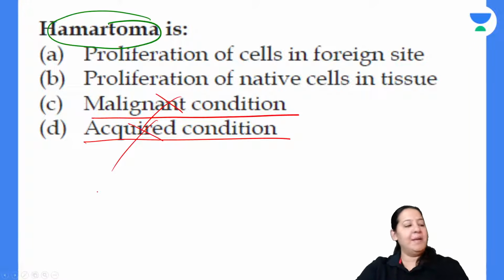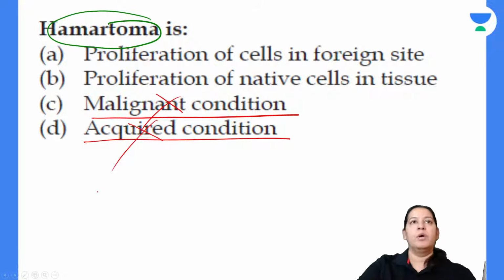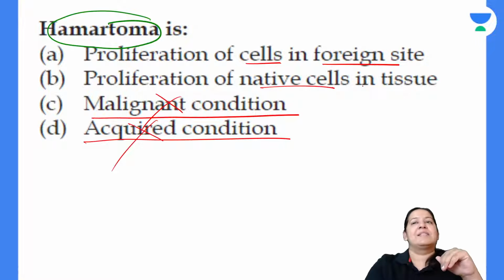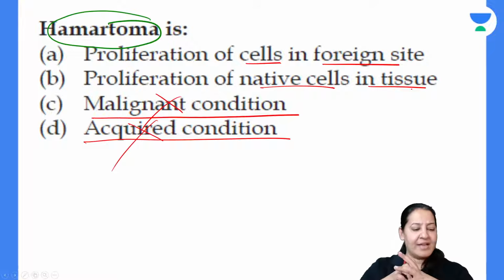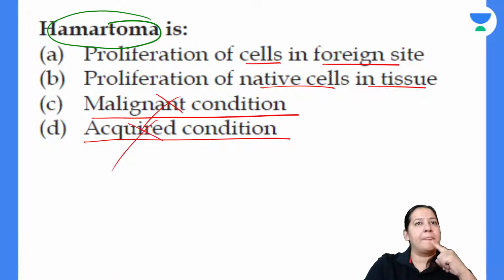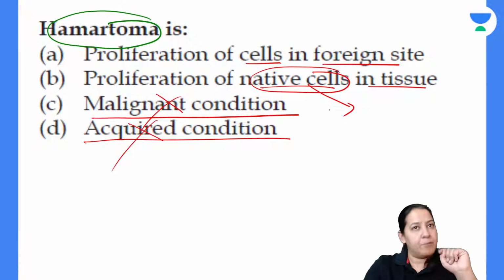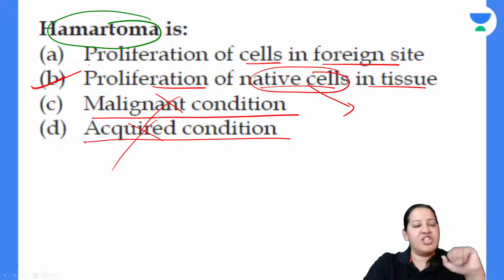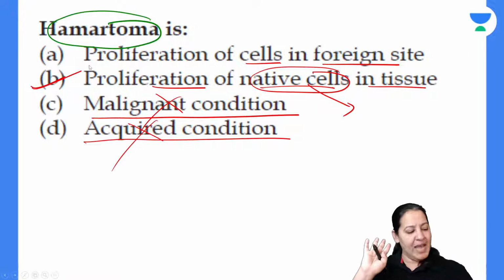What about others? A and B, which is correct? I'm asking you. Is it proliferation of cells in a foreign site, or is it the native cells in that tissue? So what is correct? It is the native cells. Hamartoma is the native cells. Native means the site is normal. The proliferation of the cells becomes haphazard. So the correct answer is B. Currently the correct answer is B and you all are right.